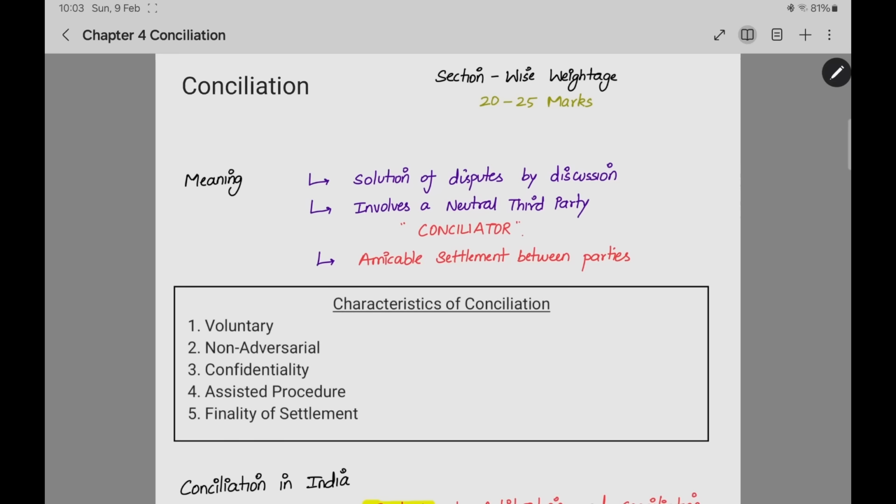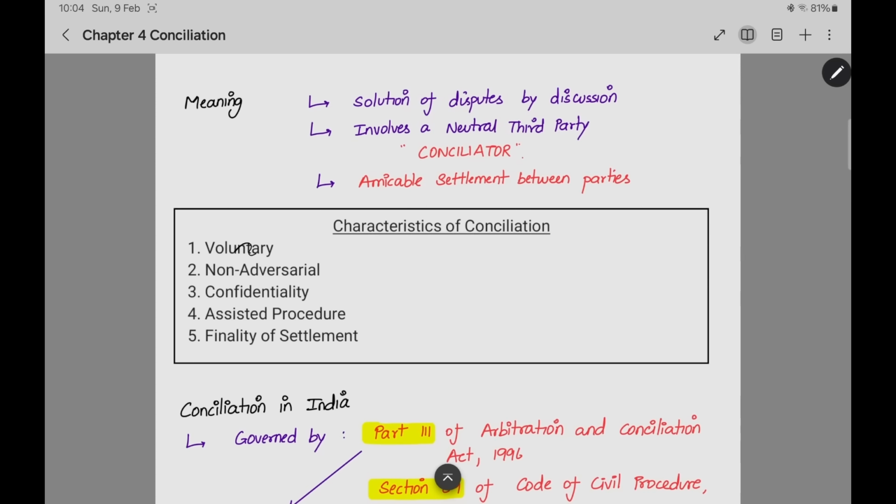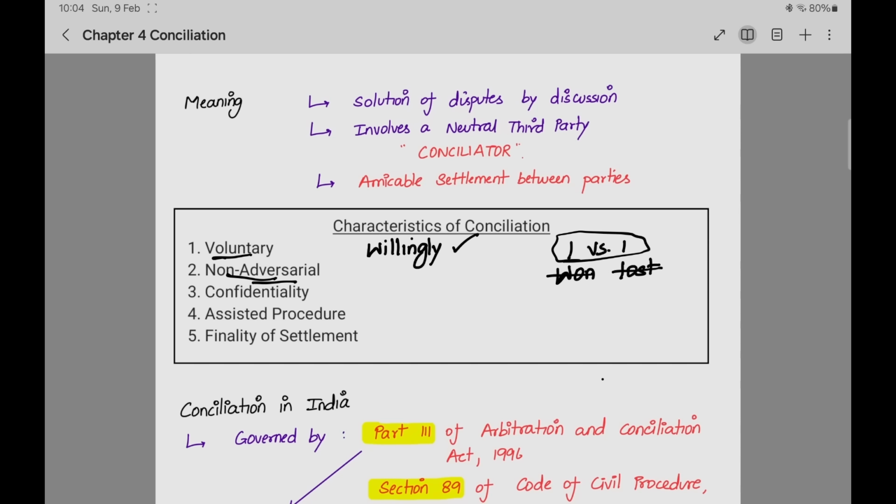Now, these are the characteristics of conciliation. Conciliation is voluntary. Both the parties must come willingly. We cannot force anyone to conciliation. Non-adversarial. Adversary means fighting, one versus one. In that, the outcome will be one person won, the other person lost. This is done in arbitration, but conciliation is non-adversarial. We cannot say one person won or one person lost. Both the persons will solve the dispute by discussion, and both of them will be happily going home. This is the outcome of conciliation.